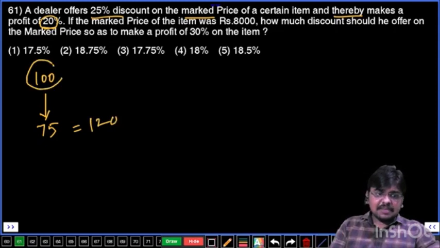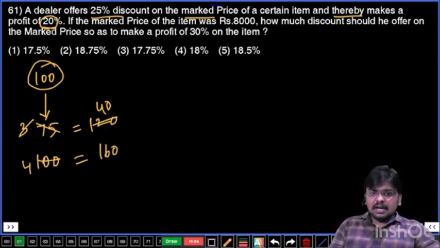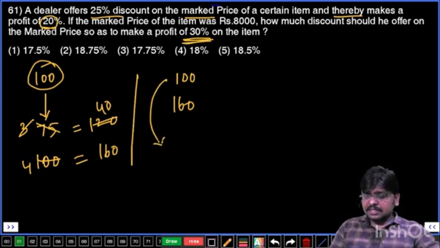Now let's calculate this market price. Market price is 100, equal to how much? Now it is 25, 3 times and then 4 times. 3 how many times? 40 times. 40 into 4, that is 160. Now market price is 160. You know that cost price usually we take as 100 only. If he has to get a profit of 30%, at what rate will he sell? 130 rupees only. 30% profit means he will sell at 130%.